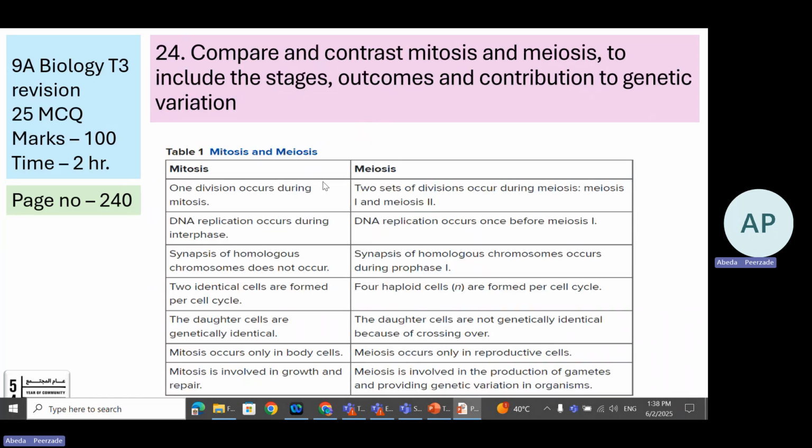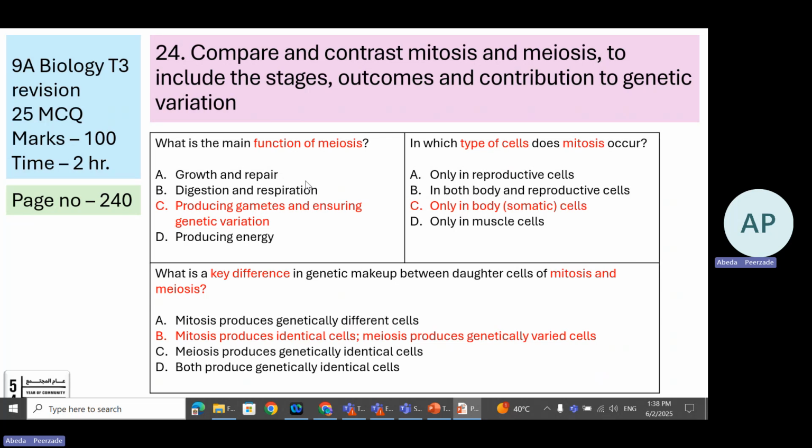Again, a similar question, number 24, page number 240: differentiate between mitosis and meiosis. The main function of meiosis is to produce the gametes, that is sperm and egg, and ensure genetic variation.